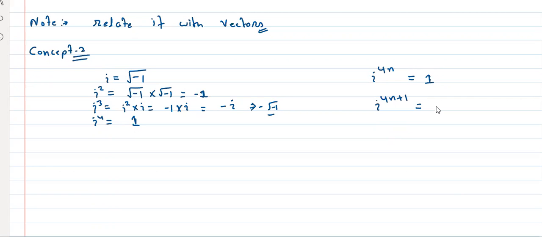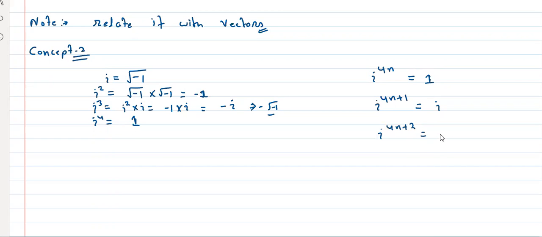Right? So just i, correct. Just i. No, n is again... n is a whole number, right? Sorry, n is a natural number, not a whole number. It can be a whole number also, because if it is 0, then it is also equal to 1. And if i is equal to 4n plus 2, then it is equal to what?